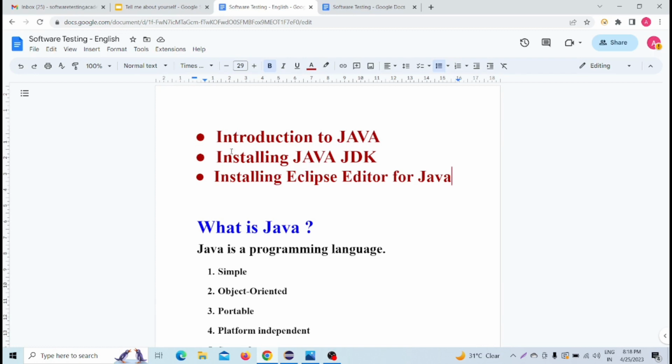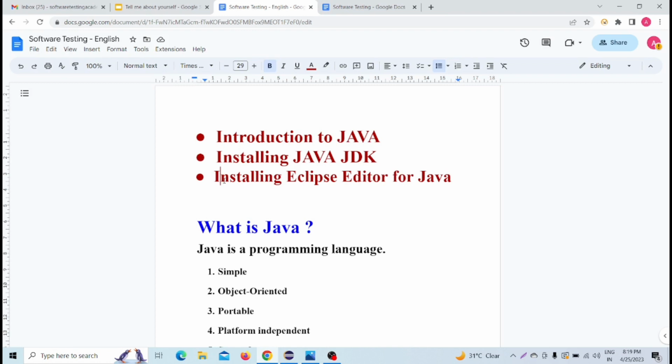Today we are discussing three agenda. First is the introduction to Java, which means we learn what Java is, how Java works, the history of Java, and so on. Then I am going to discuss how to install Java JDK. And the third agenda is installing the Eclipse editor for Java.